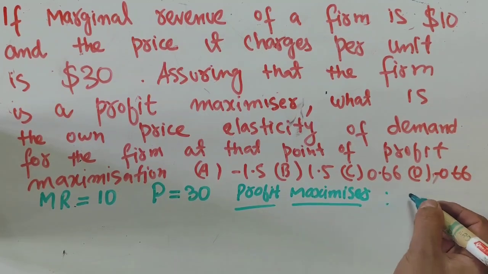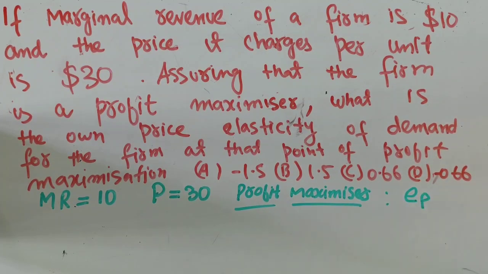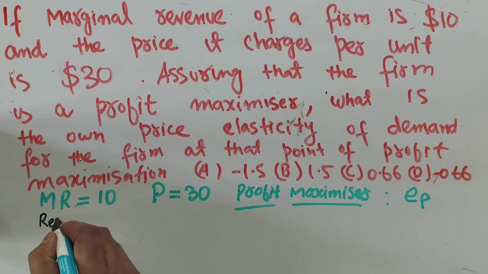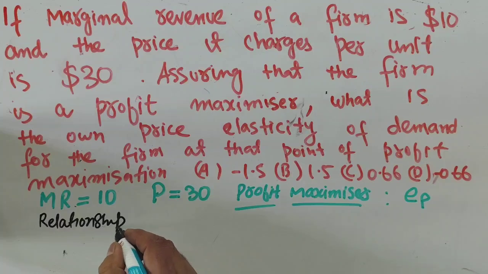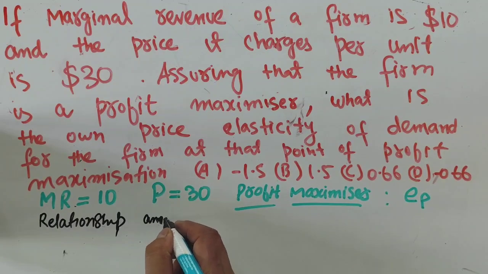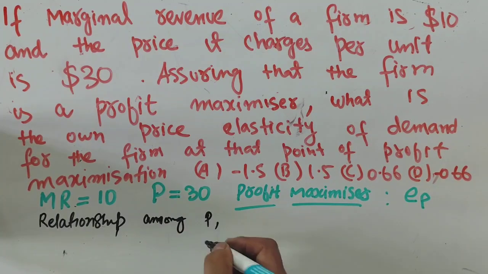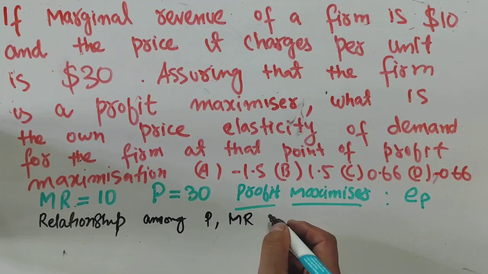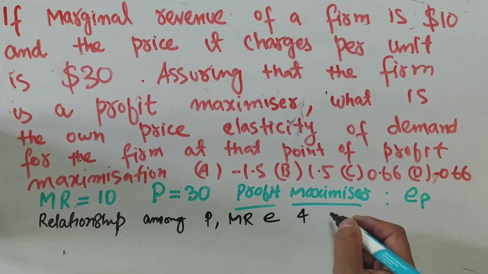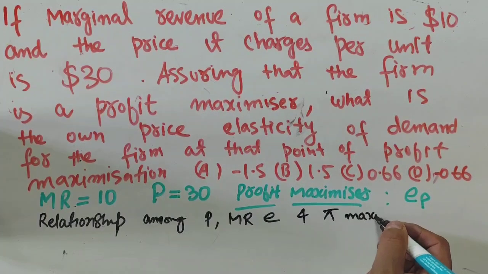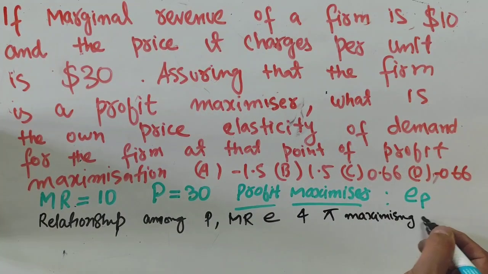We need to find out the elasticity of demand, that is, price elasticity of demand for that very firm. Now we need to find out the relationship among price, marginal revenue and elasticity for a profit maximizing firm. We use the Lerner's index.